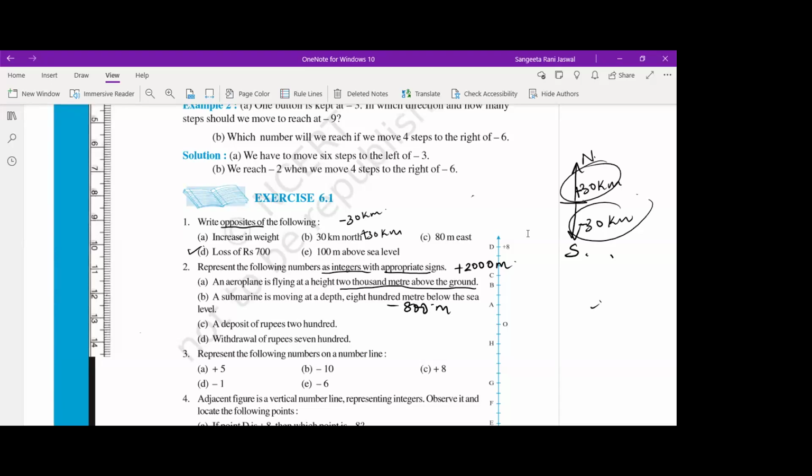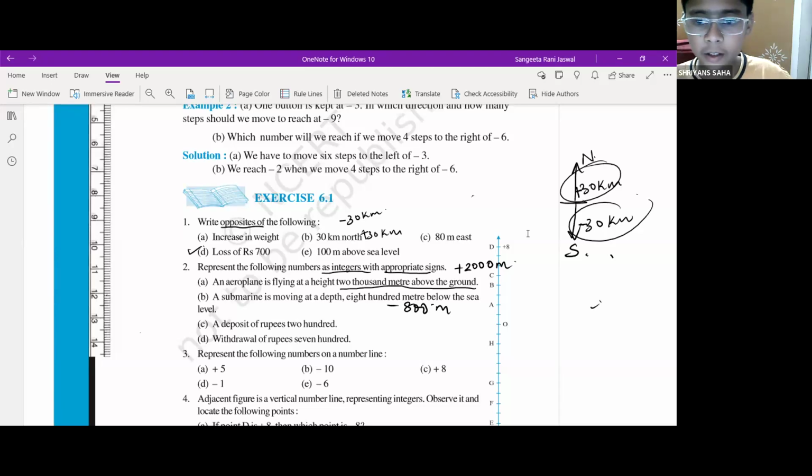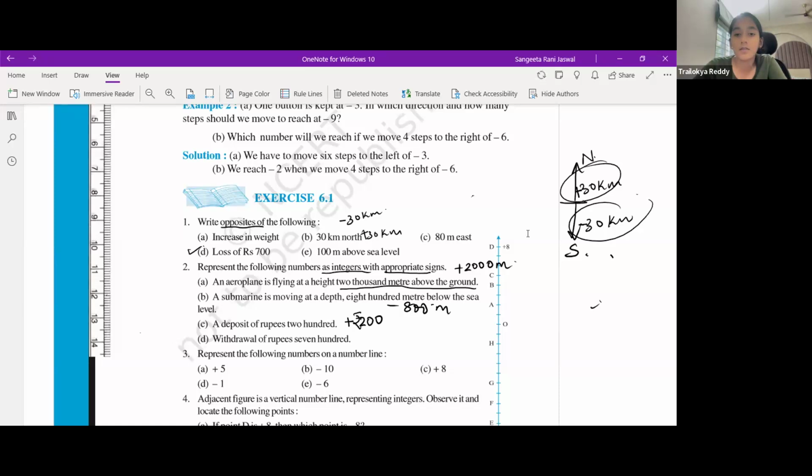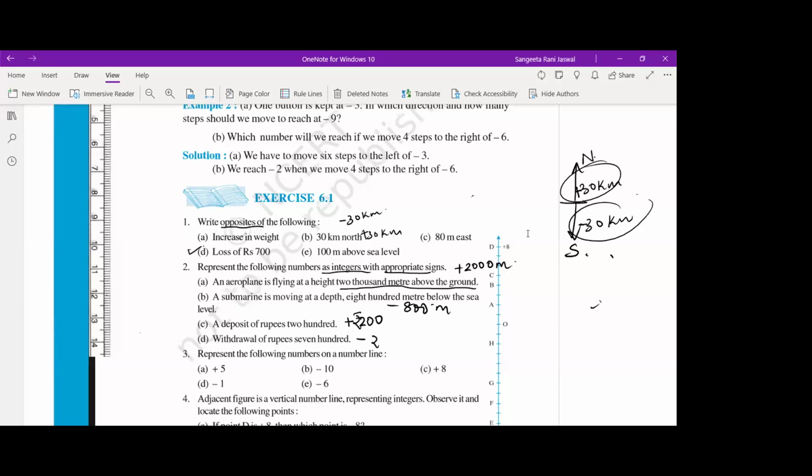Okay, Shreyansh now. A deposit of rupees 200. Plus 200. That means we are adding to our savings, right? We are depositing something. Depositing means making some savings in the bank. Okay. Trilokya, withdrawal of rupees 700. Minus rupees 700. Withdrawal means taking out money from our savings, right?